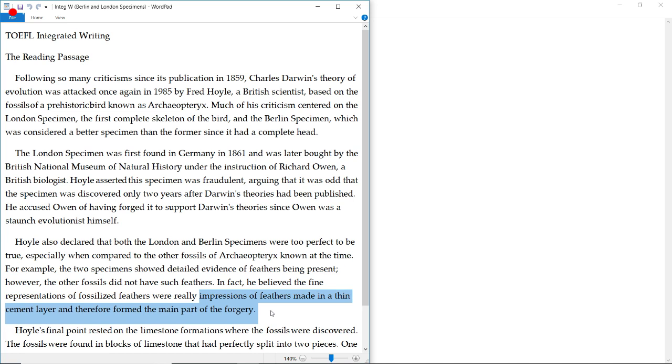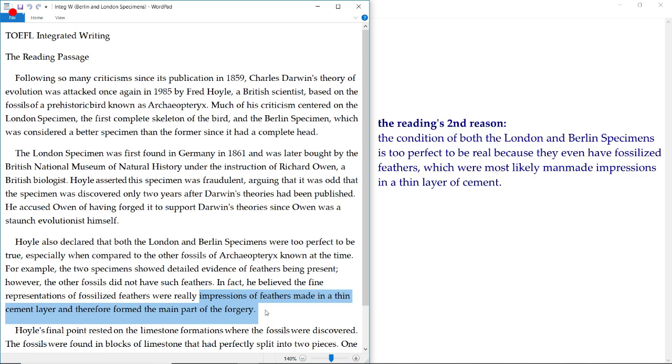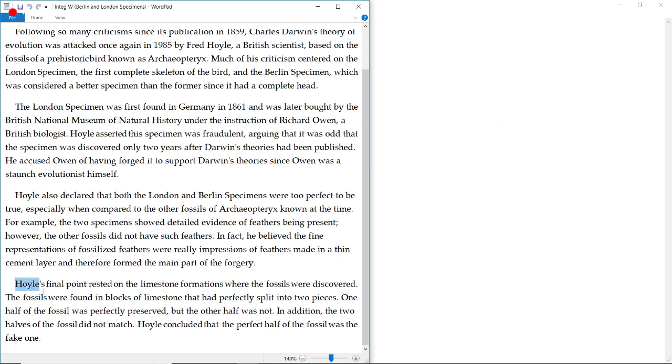forgery. Okay, so the reading's second reason is that the London and Berlin specimens were in too perfect of a condition to be real, since they even showed evidence of fossilized feathers, which is quite strange since no other fossils of the Archaeopteryx showed such details. Therefore, Fred Hoyle sincerely believes that those fossilized feathers were actually man-made impressions in a thin layer of cement. So it's basically fake. That's what Fred Hoyle and the reading passage believes. All right, now the last paragraph.